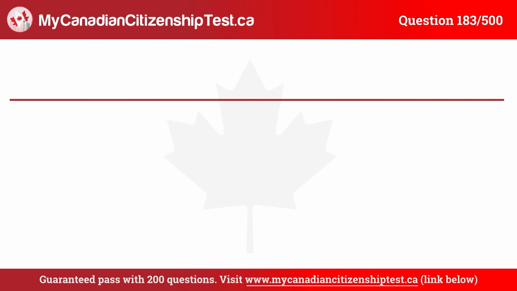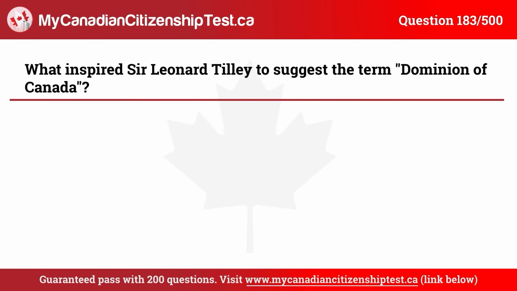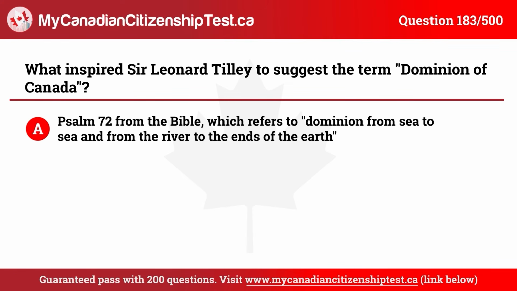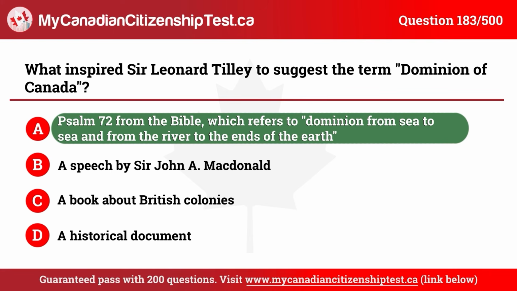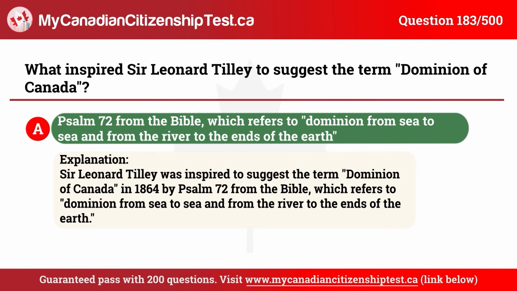Question 183. What inspired Sir Leonard Tilley to suggest the term Dominion of Canada? A. Psalm 72, from the Bible, which refers to dominion from sea to sea and from the river to the ends of the earth. B. A speech by Sir John A. Macdonald. C. A book about British colonies. D. A historical document. The correct answer is A. Psalm 72 from the Bible, which refers to dominion from sea to sea and from the river to the ends of the earth.